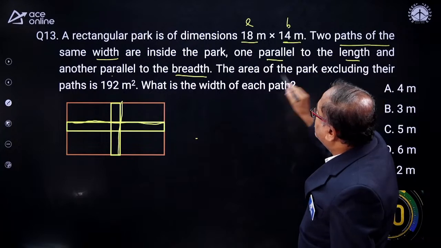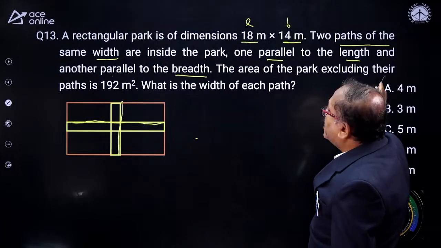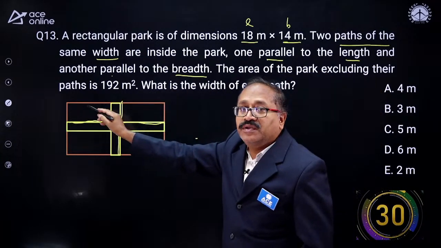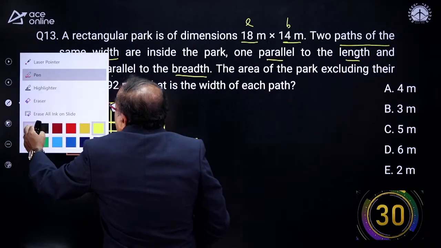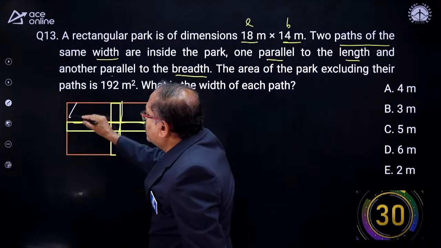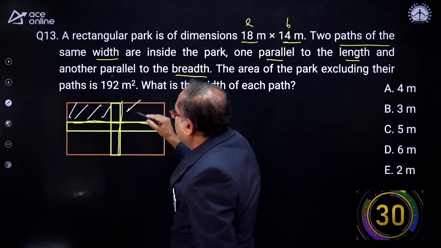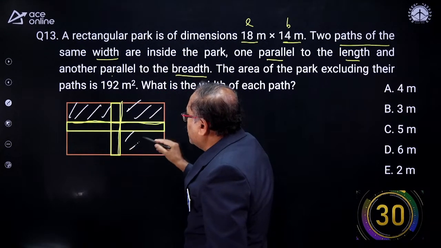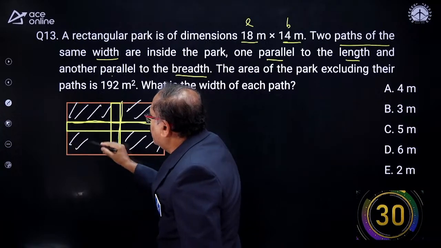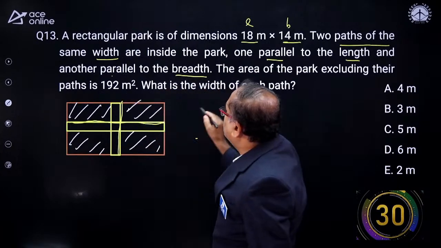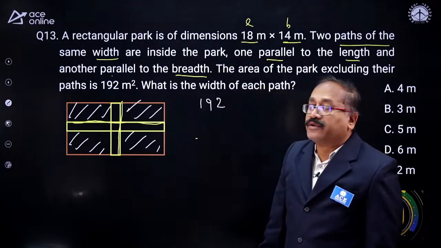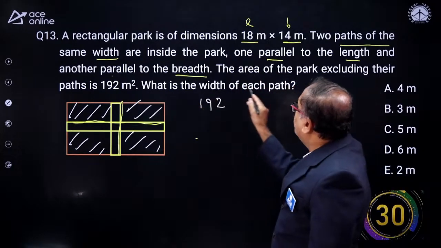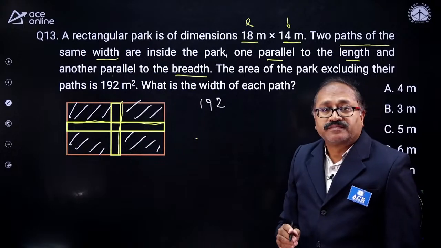Then it says the area of the park excluding the path. This area they are talking of is 192 square meter. What is the width of the path?